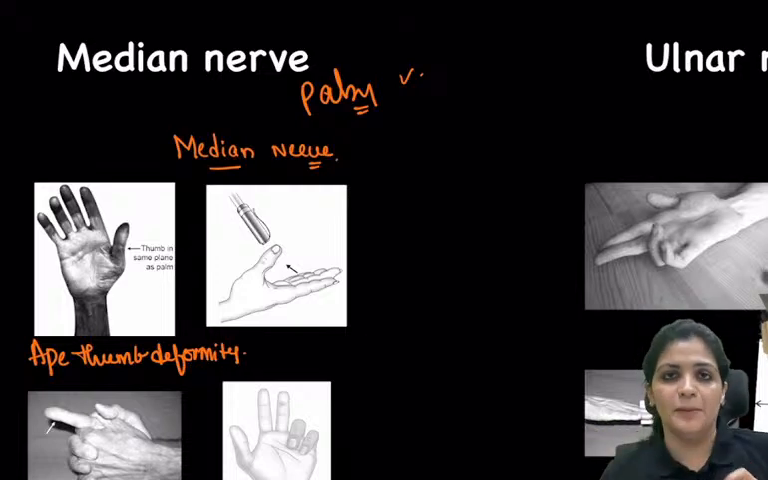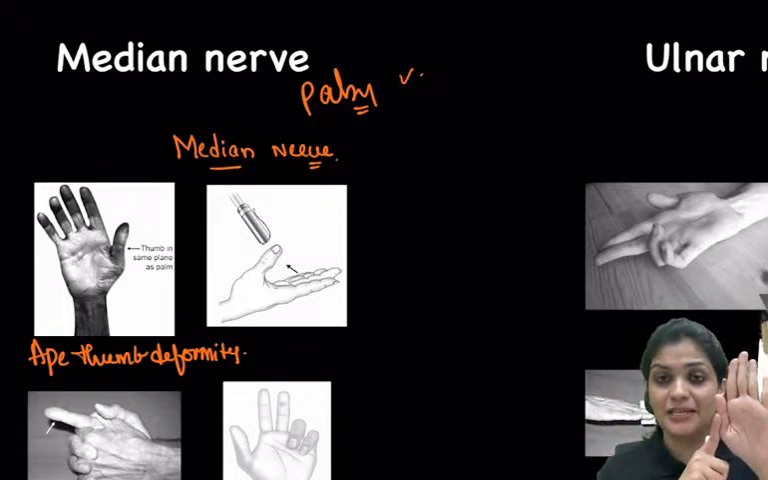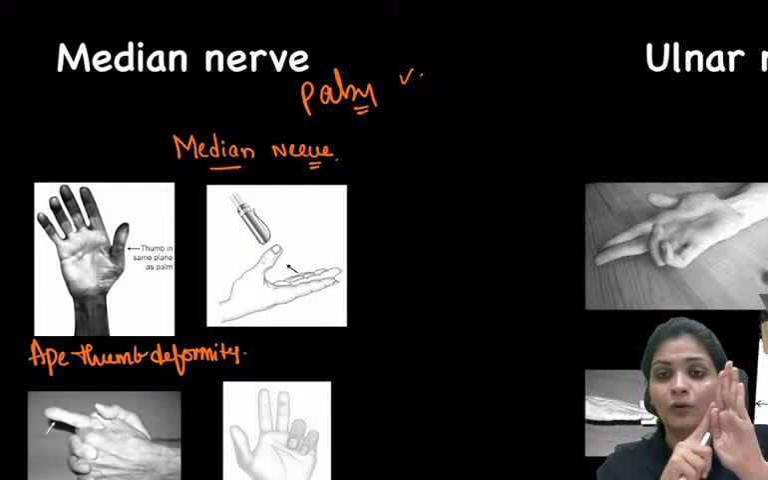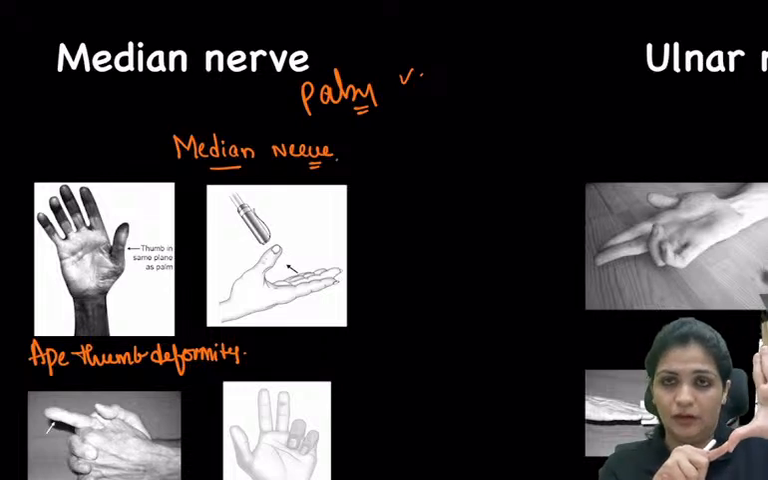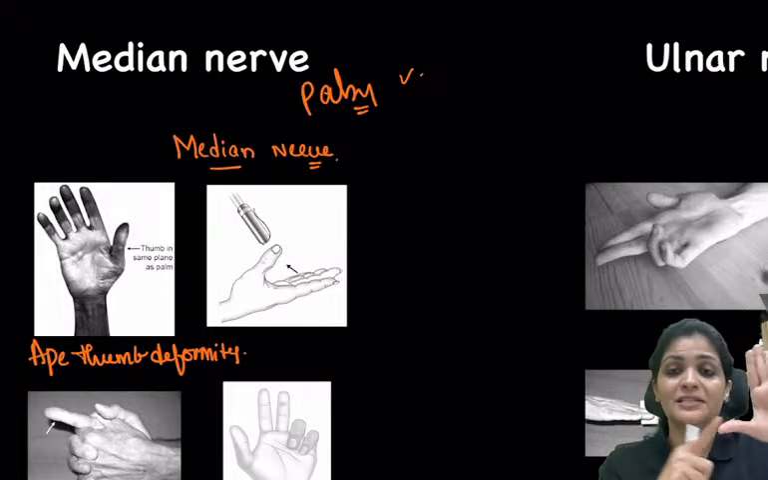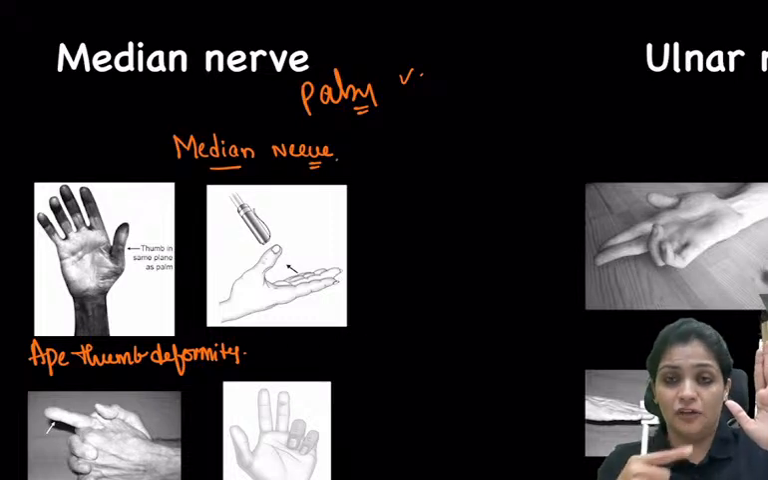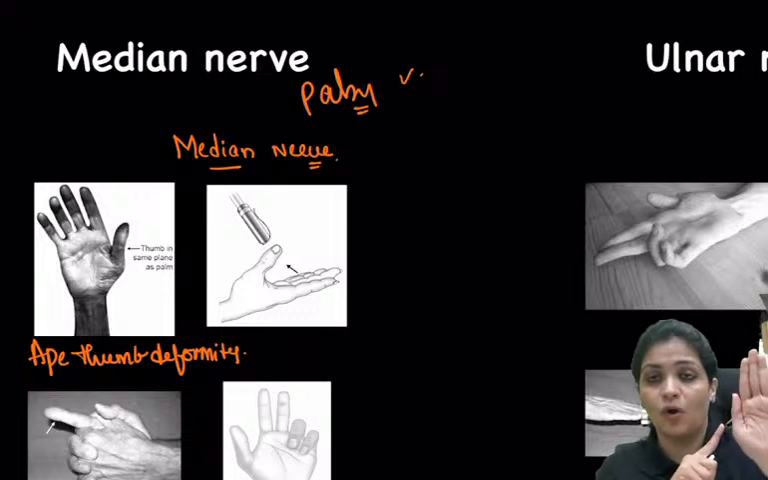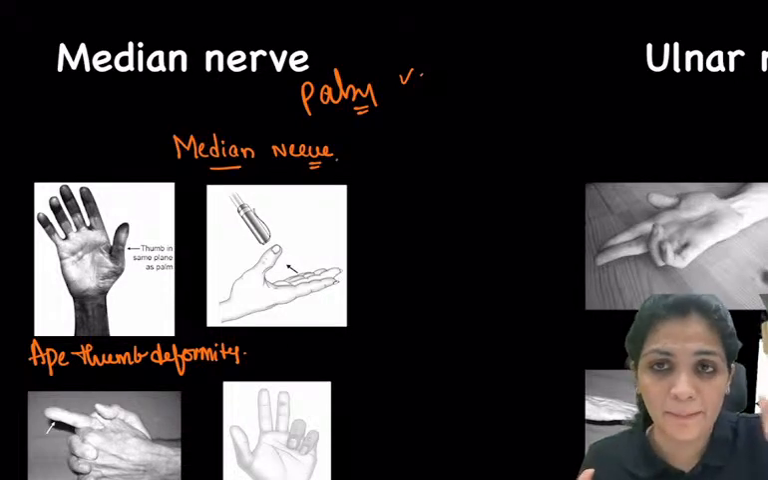Coming to the ape thumb deformity, when you go back in history, we have evolved from the apes, right? In apes the thumb is in line with the other fingers. As we evolved as humans, the thumb has become perpendicular to the other fingers. Now with median nerve palsy, the thumb is again going back in line with the other fingers, which is called the ape thumb deformity.